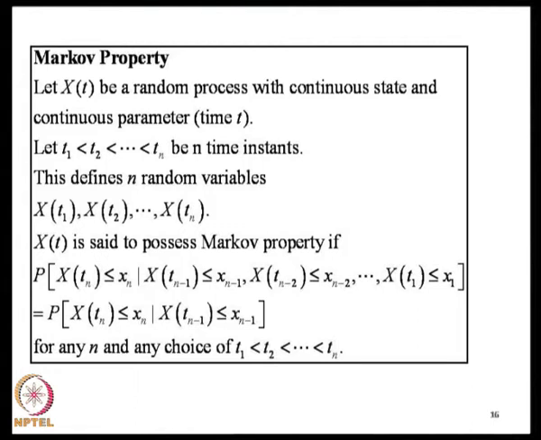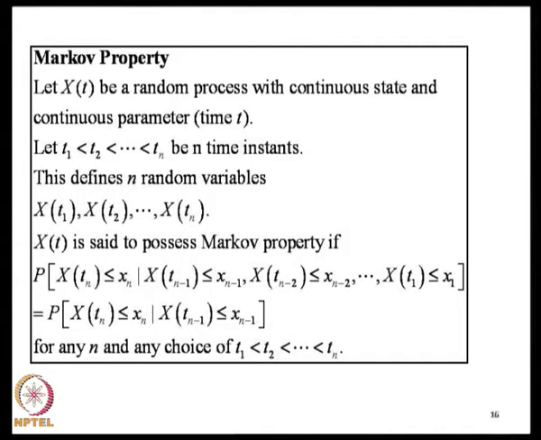To characterize a Markovian property, we need the conditional probability distribution of x of t_n less than or equal to x_n. So, I consider the probability that x of t_n is less than or equal to x_n, conditioned on the fact that x of t_{n-1} is less than or equal to x_{n-1}, x of t_{n-2} is less than or equal to x_{n-2}, and so on and so forth. If this is equal to the probability that x of t_n is less than or equal to x_n conditioned only on the value of x of t_{n-1} at the previous time instant, we say that the process is Markovian.